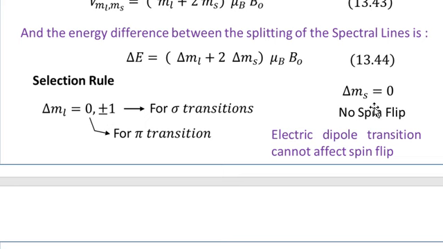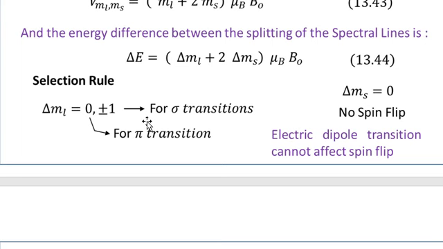But you know that we also have delta MS equal to 0. So if delta MS is equal to 0, then of course, depending upon the values, we may observe more than 3 lines. For example, if MS, the spin magnetic quantum number, has two values, plus half and minus half, then these two values multiplied with these three values give a total number of transitions of 6. And suppose in some other case delta MS has, for example, four values, then of course delta ML has three values, and these three multiplied by those four will give you